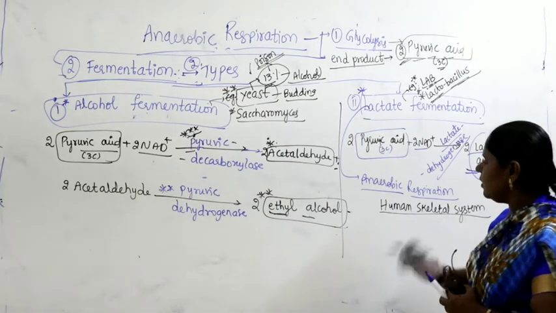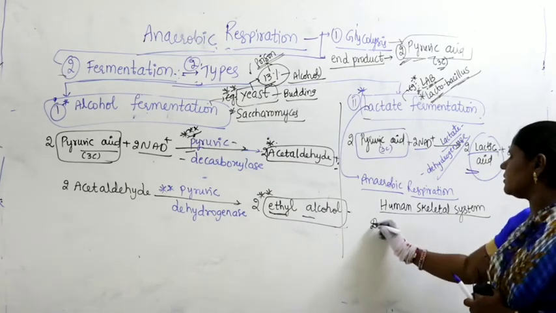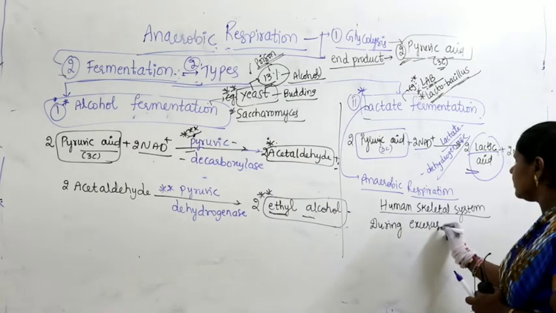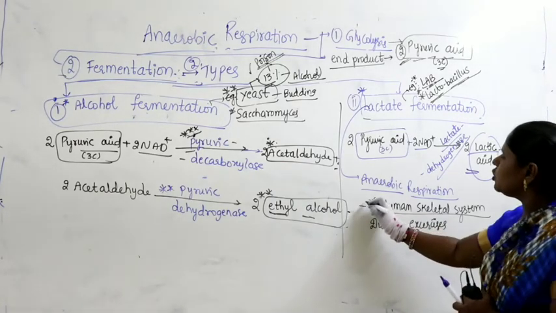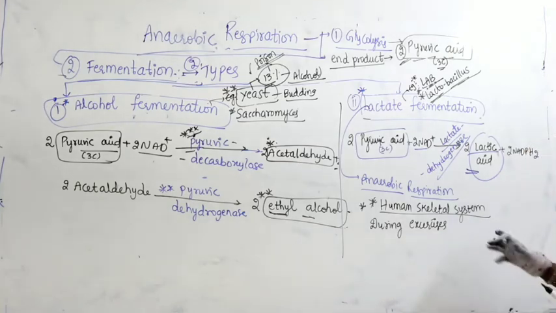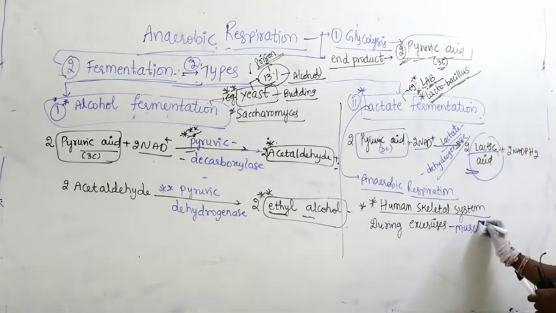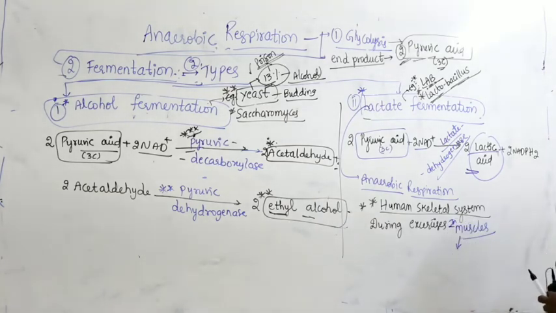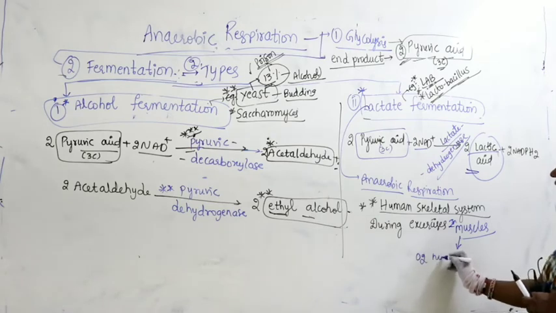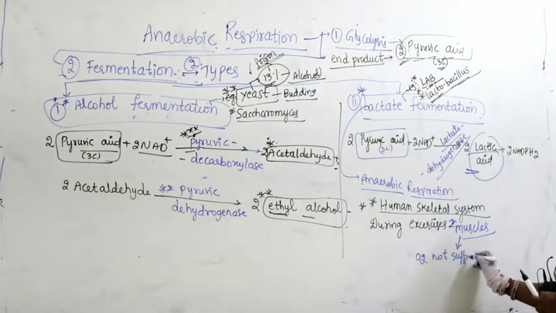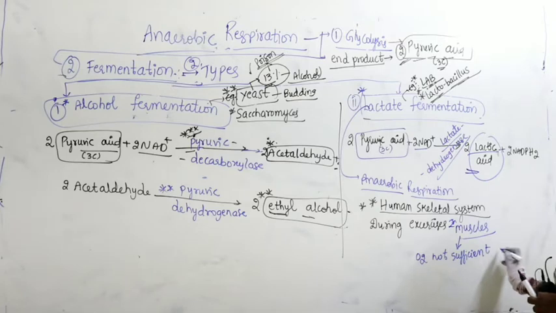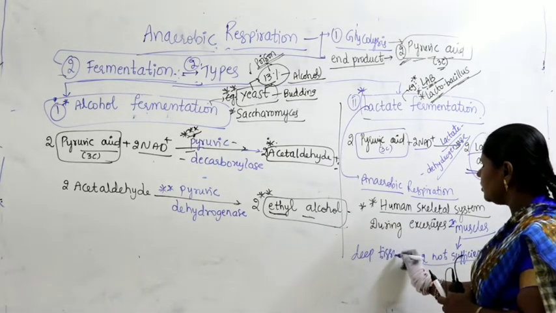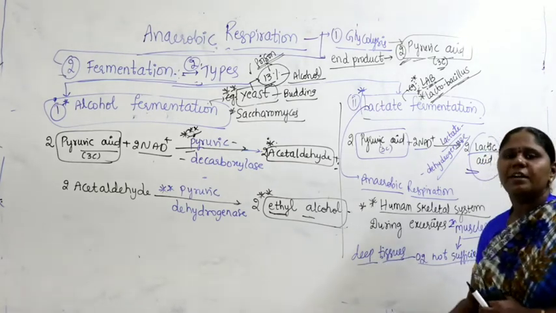Generally, if you take for example the human skeletal system, during exercises, in the deep tissues or in muscles, what occurs is anaerobic respiration, because oxygen is not sufficient. Oxygen is not supplied sufficiently to the deep tissues.